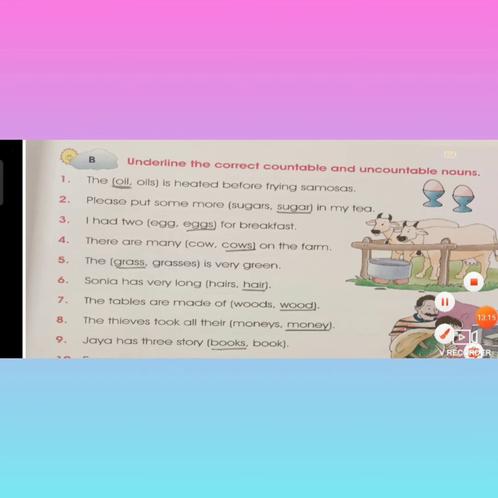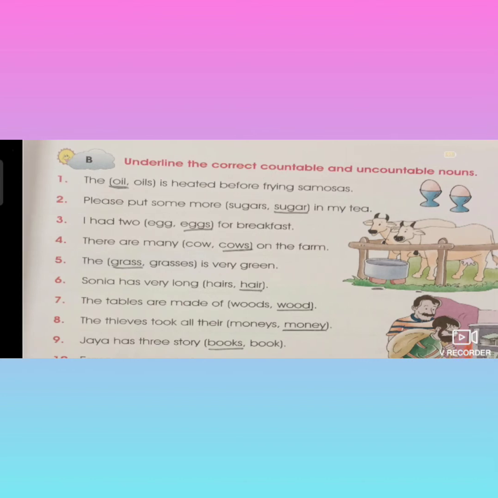And next one, see, the thieves took all their money. The thieves took all their money. You can see in the picture, the thieves are taking the money from the shelf, from the safe.